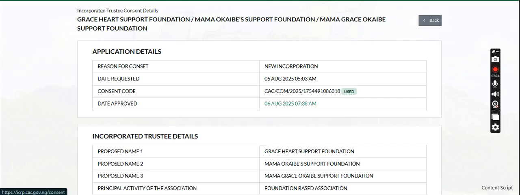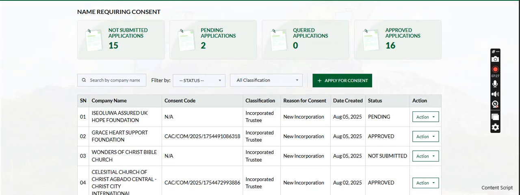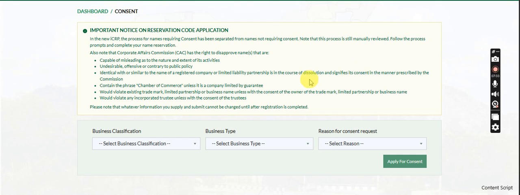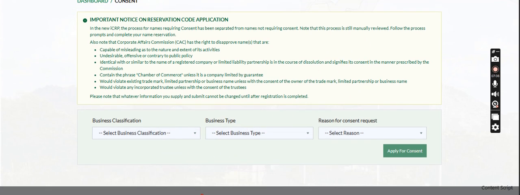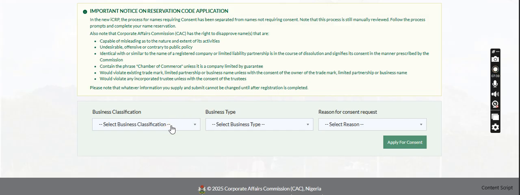All right, so now let's see if we can go through. I'll just put random information because the reservation is not real, so that you can learn how to do name reservation for NGO and see that there's nothing new to it. While doing the registration, I'll also make a video for you to see, then we'll add it to the description of this video when it is done. We have to wait for 21 days. So if you are new to NGO registration, this is how it is done.